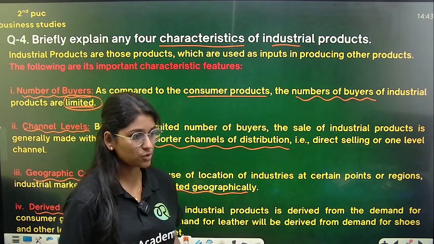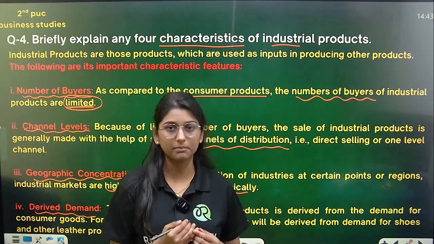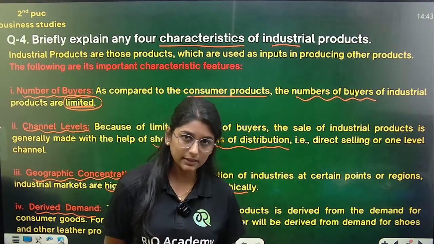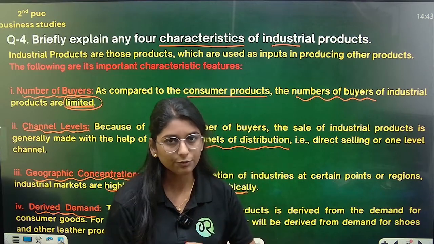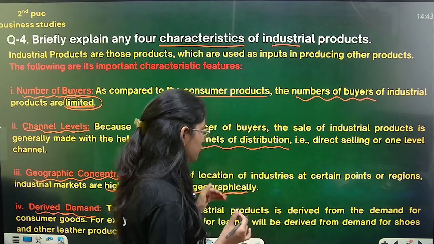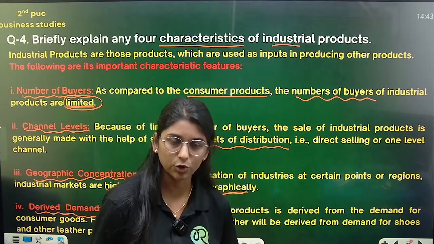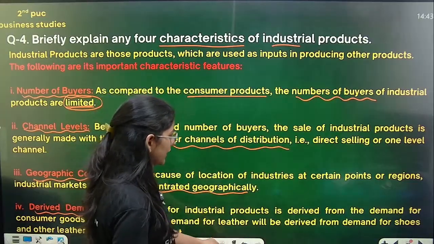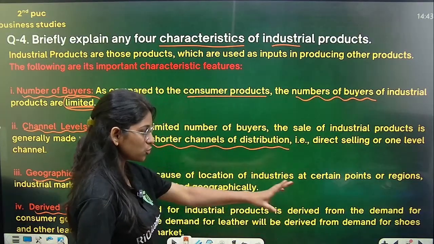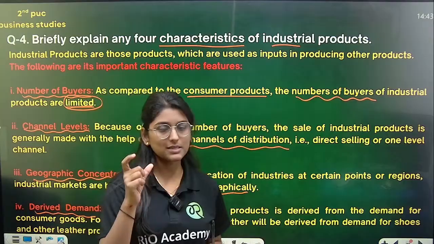So according to the demand for consumer goods, there is demand for industrial goods. For example, demand for leather will be derived from the demand for shoes. Shoes is a consumer good.